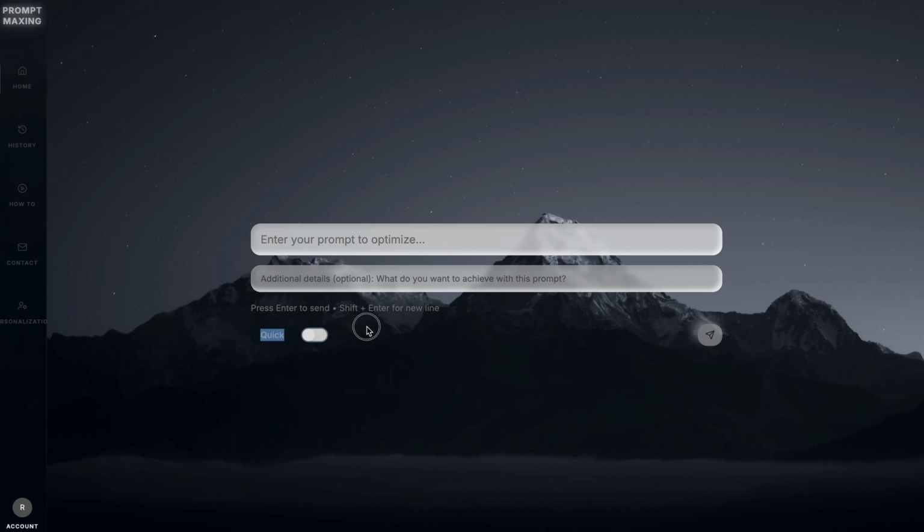First of all, you have the quick and detailed mode. In the quick mode, 5 questions get sent with each original prompt submission. In detailed mode, these are 2 forms with, in general, 30 questions that get sent. This one is, of course, much more detailed and much more tailored to your own needs and to your prompt.